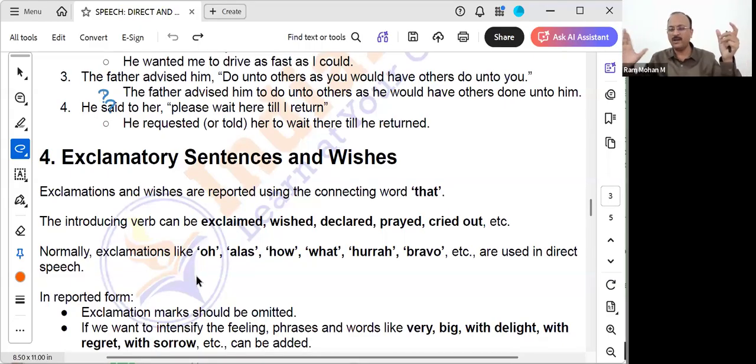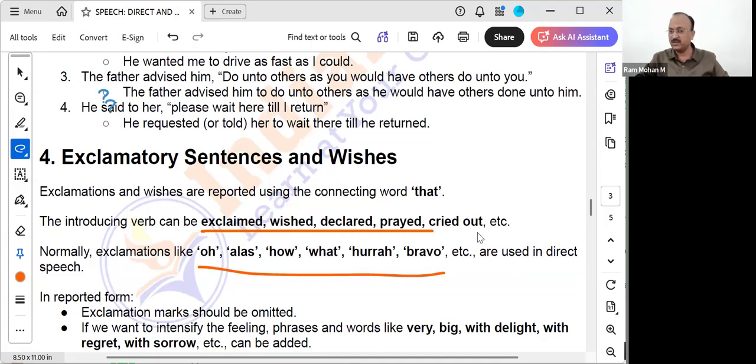"What a shot!" When Virat Kohli hits a six, what do we say? "What a shot!" We say, correct? No? "Hurrah!" When someone wins, we say, "Yeah, hurrah! We won the match." Bravo, we'll say, correct? No, when somebody did a little brave act. These are used in direct speech. Correct? No? In direct speech these words are used, but these words will be converted in the reported speech to either exclaimed, wished, declared, prayed, cried, etc.